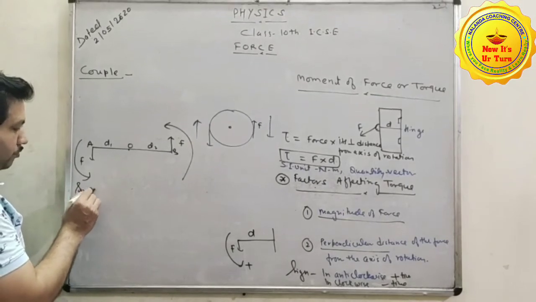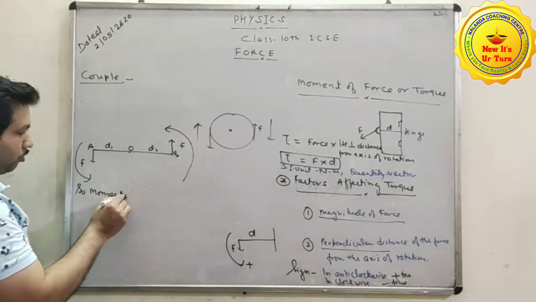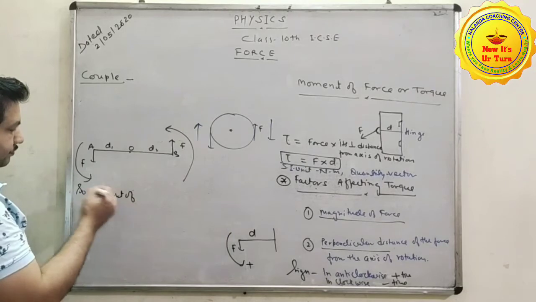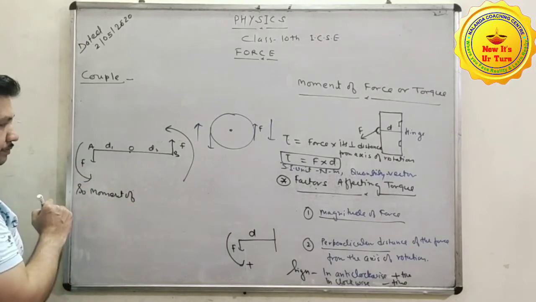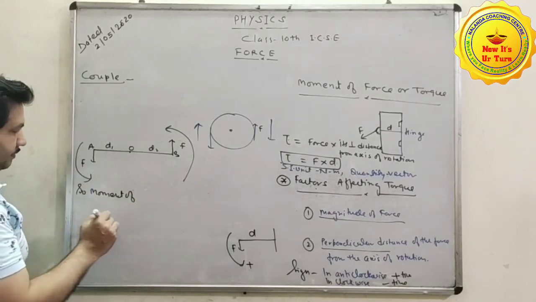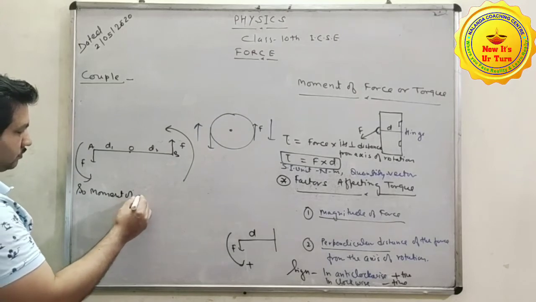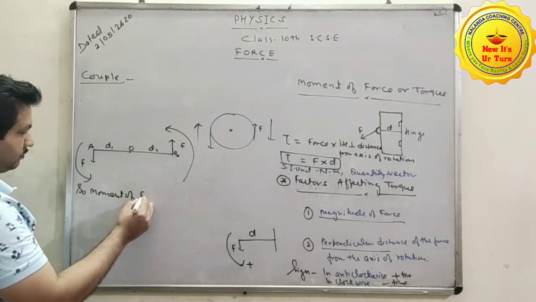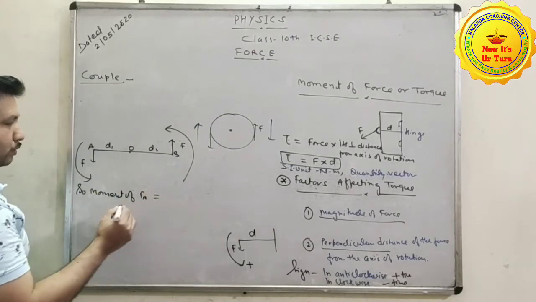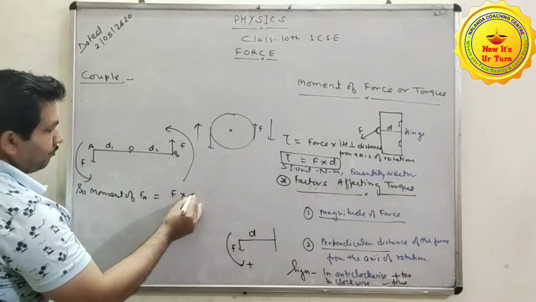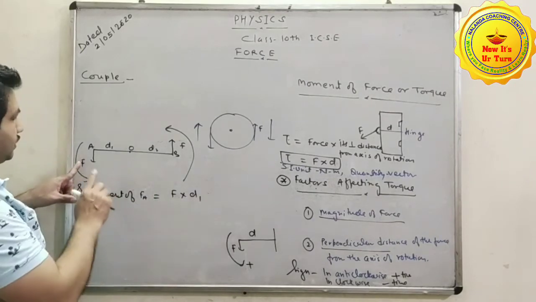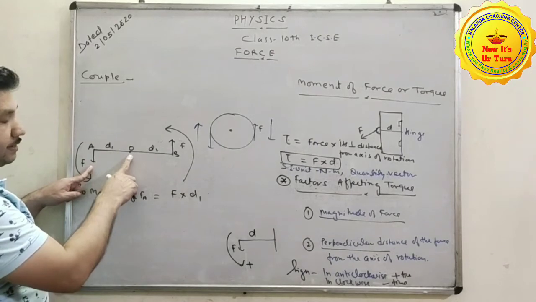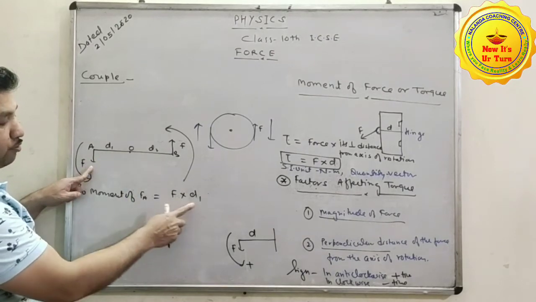So the moment of this force F_A is equal to F into D1. It means force and its perpendicular distance from the line of action.